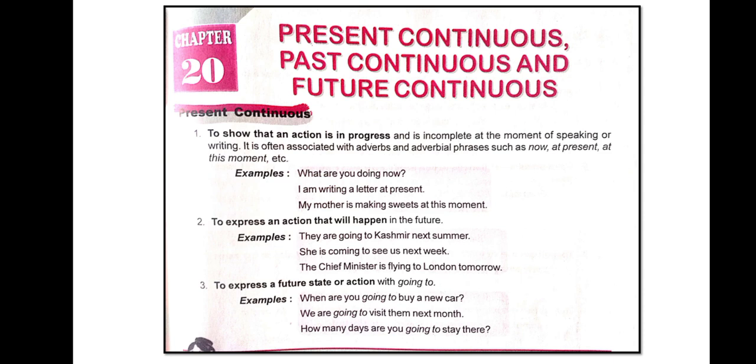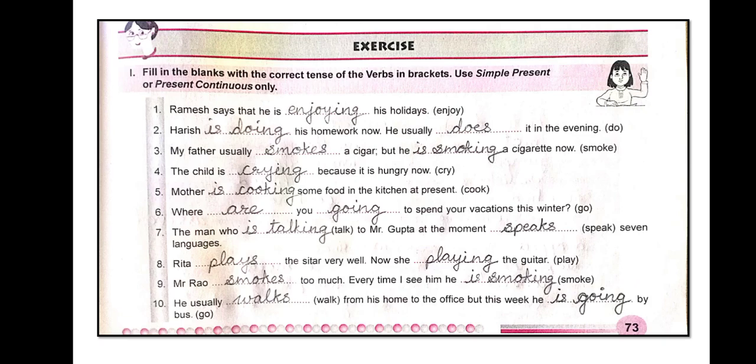Now number 3, to express a future state or action with going to. Examples: When are you going to buy a new car? We are going to visit them next month. How many days are you going to stay there? So this way you can understand present continuous tense. Now we will discuss the exercise.